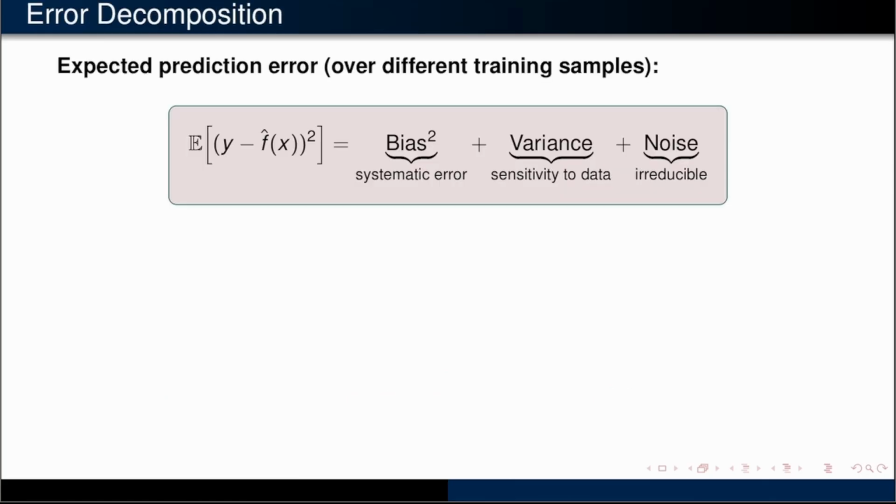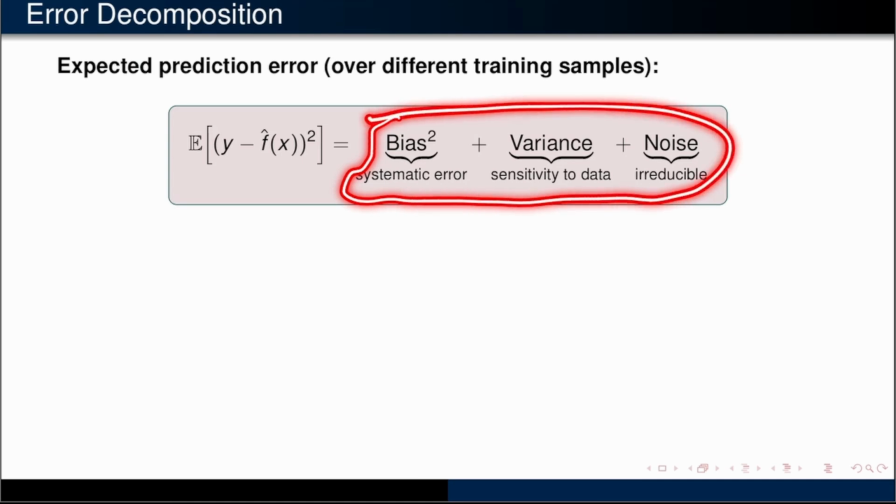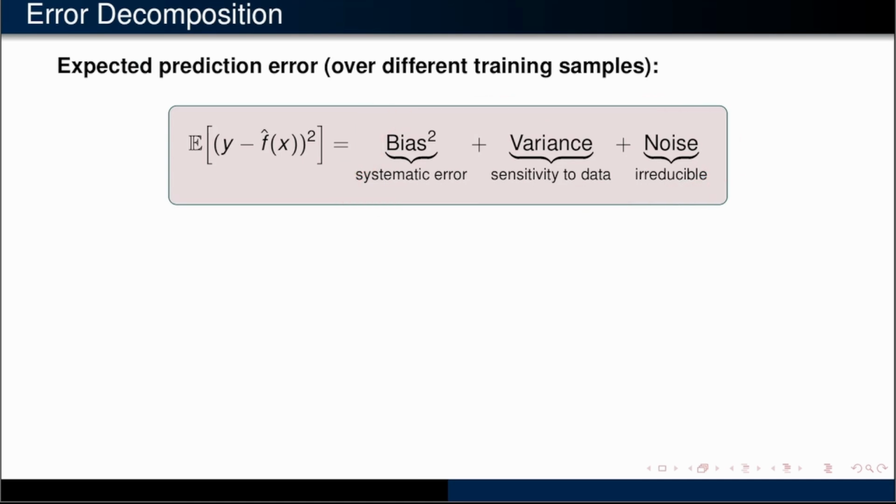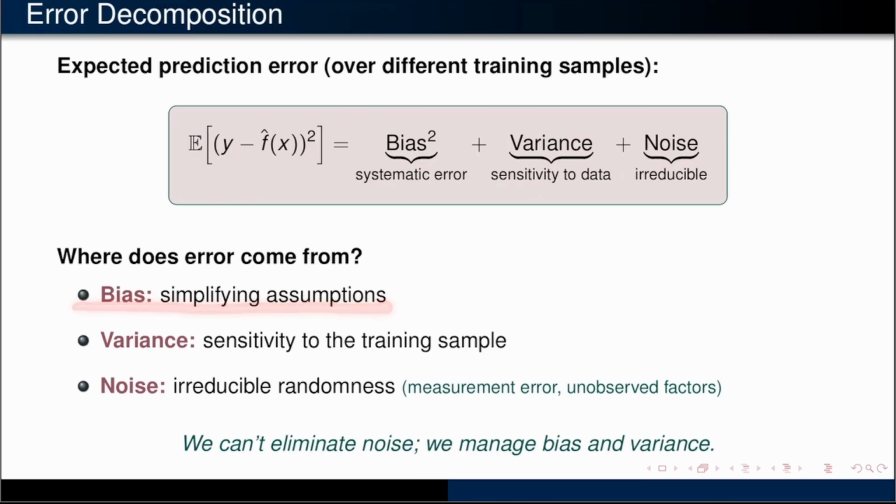When we are reviewing a model, one of the first things we keep in mind is that prediction error has multiple sources. If you look at expected error across different training samples, it can be decomposed into three parts: bias, variance, and noise. Bias comes from simplifying assumptions in the model. Variance comes from sensitivity to the specific data you are training on. And noise is randomness in the data that no model can fully learn. The key point is that we can't eliminate noise. What we can manage is the balance between bias and variance.